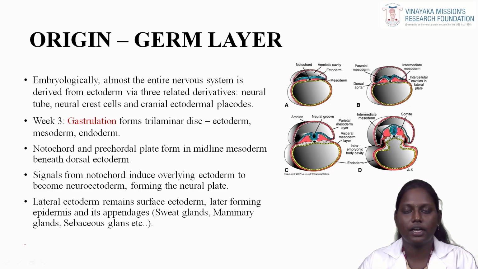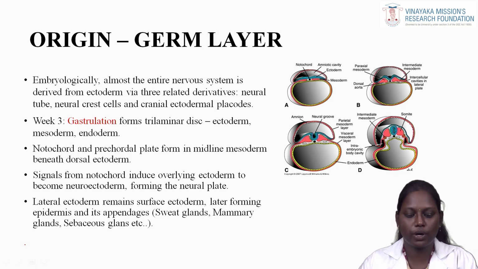We can see the initial layer is the ectoderm. This ectoderm is classified into neuroectoderm and surface ectoderm. The neuroectoderm develops to form the CNS, the central nervous system. The surface ectoderm develops to form the placodes.